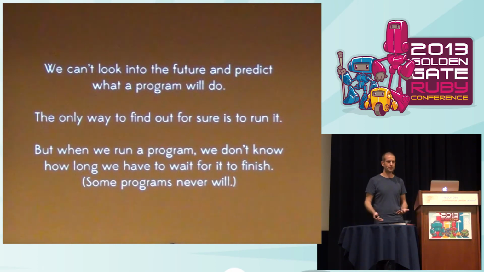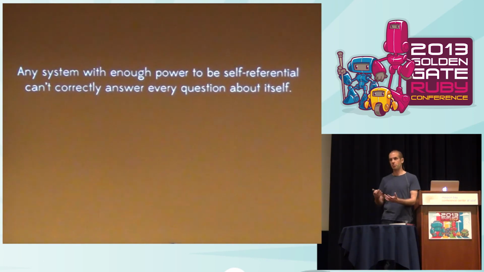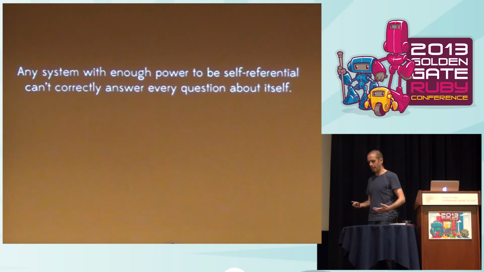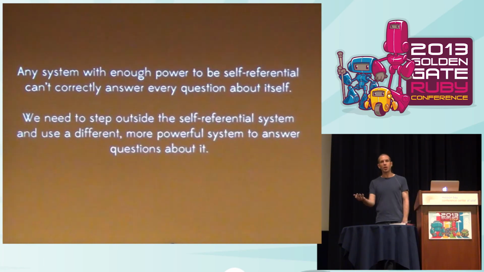And the underlying issue here is that any system that's got enough power to be self-referential, which universal systems and programming languages are, because programming languages manipulate data and programs are data, so they can refer to their own representations, can't correctly answer every question about itself. And for the mathematicians in the audience, this is the essential content of Gödel's first incompleteness theorem, right? If you've got this situation, then you need to step outside the self-referential system and use a different, more powerful system to answer questions about the original system.